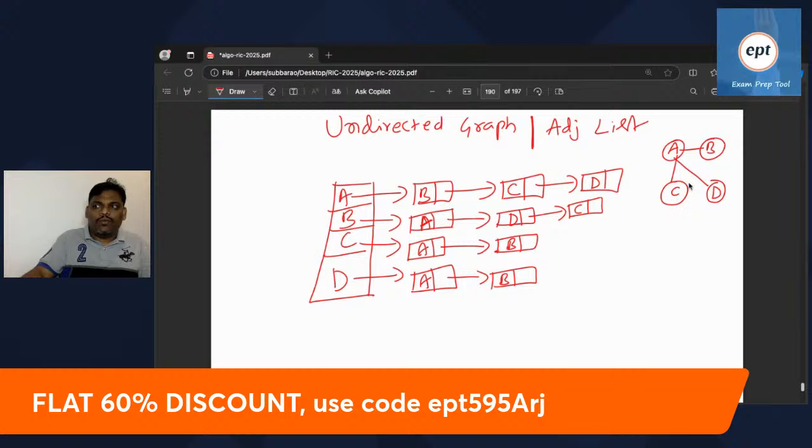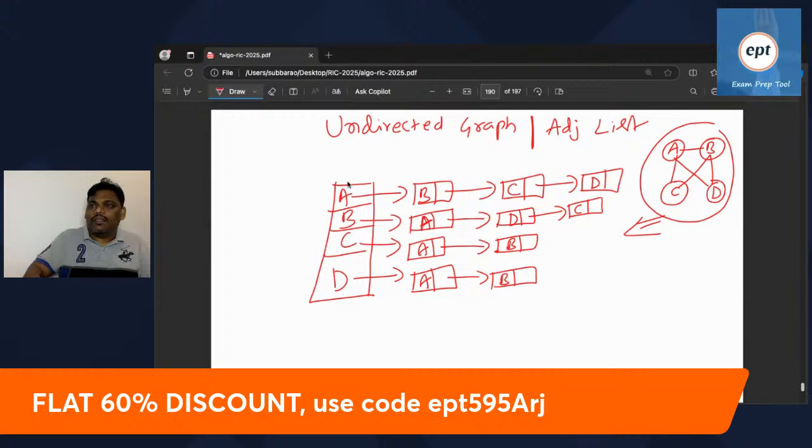Go to B now. B is adjacent to A, B is adjacent to D also, B is adjacent to C also. If you go to C, C is adjacent to A, C is adjacent to B also. If you go to D, D is adjacent to A also, B also. Yeah, this is the given graph, which is shown in the form of an adjacency list. I think everything is fine.